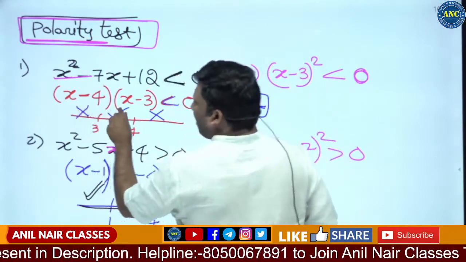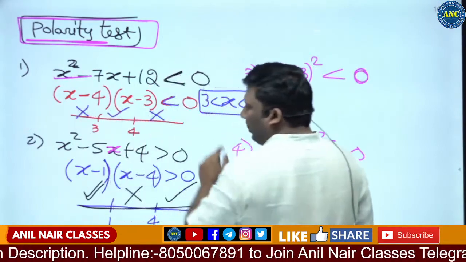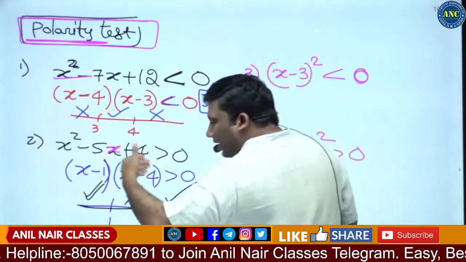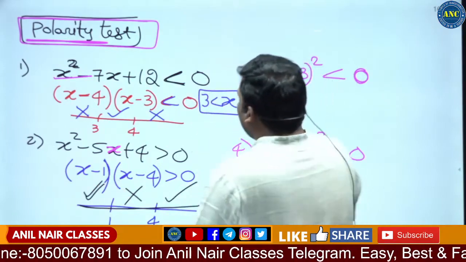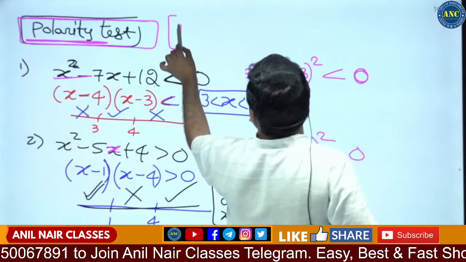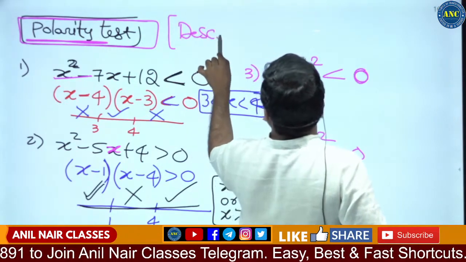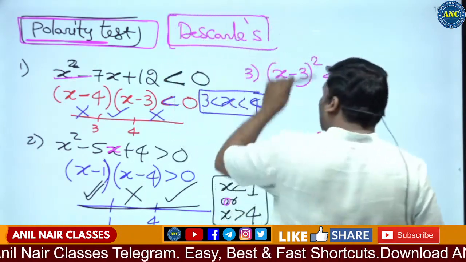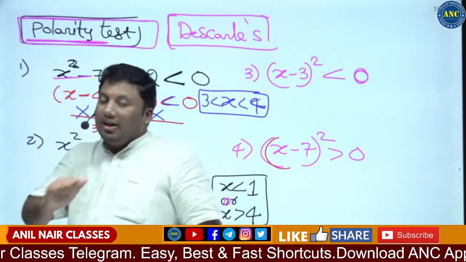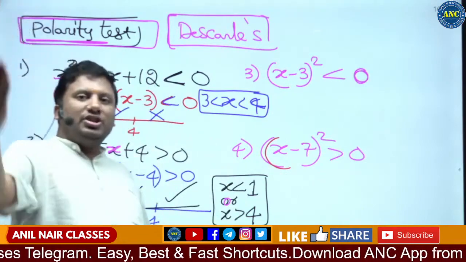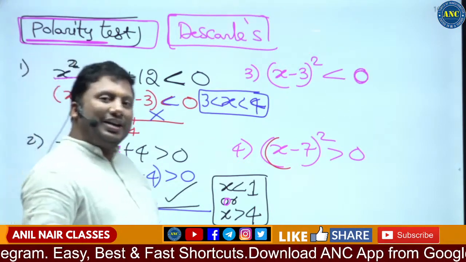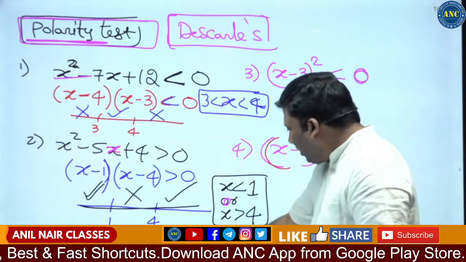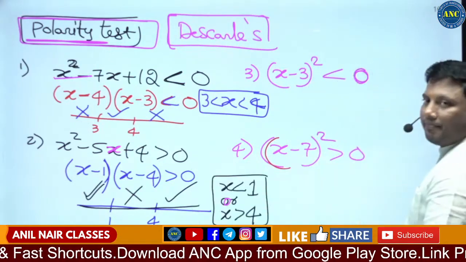If you get a cross mark, next will be tick. After tick, it will be cross. So alternately, it is cross and tick. This is proposed by a famous mathematician, Descartes. Descartes' polarity test, and Descartes' rule of signs is also extremely important for us to know how many positive real roots and how many negative real roots there are. I hope the concept is clear.